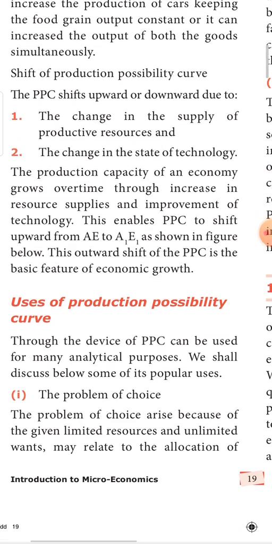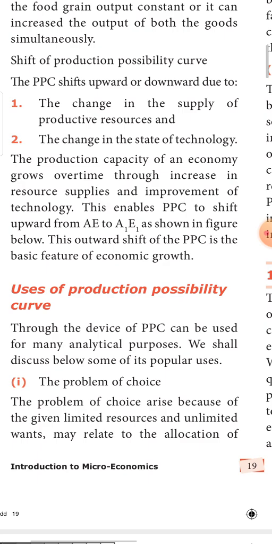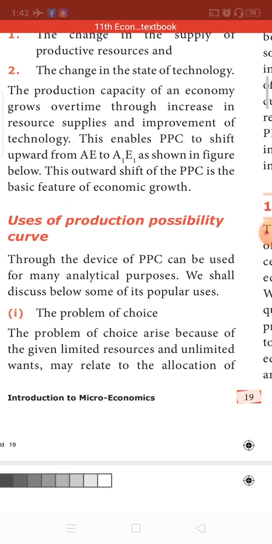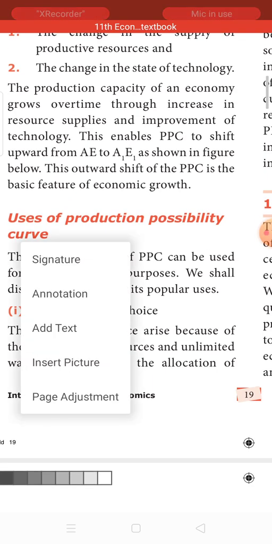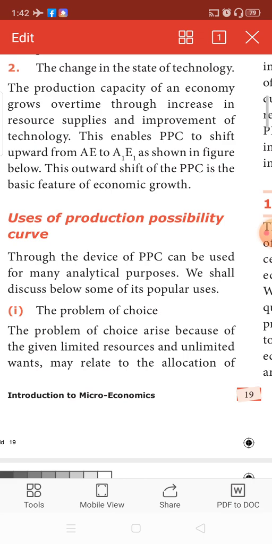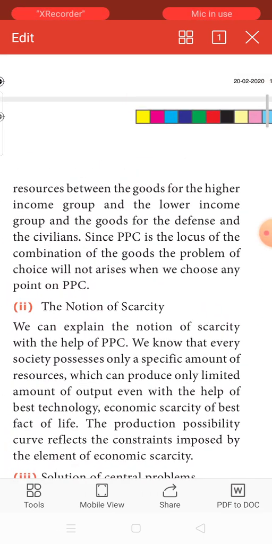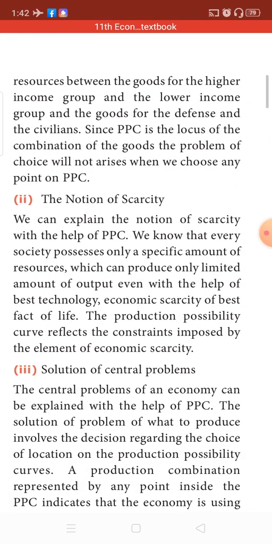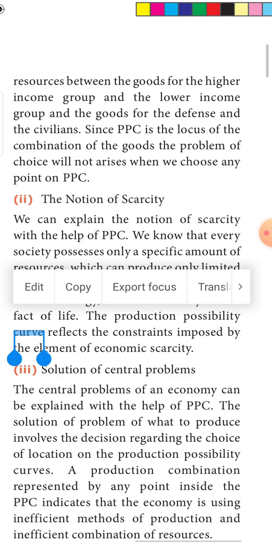Now, what are the uses of the production possibility curve? The first thing is the problem of choice. Every country has the problem of choice because I have a very limited amount of money, so I have to choose and then only spend. By learning the production possibility curve, it gives a solution to choose where the money has to be spent, whether on the higher income group or the lower income group, or whether money should be spent for strengthening the military, or for producing more food grains. So this will give us an idea where the resources should be allocated.